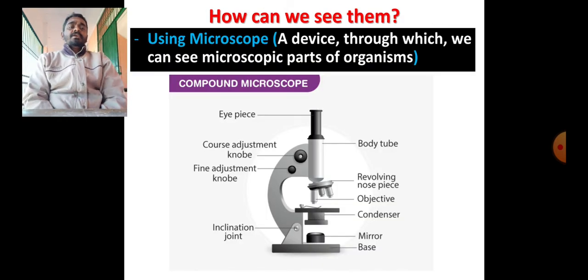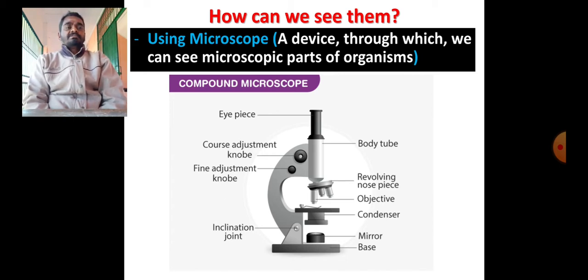If we proceed to look into the structure of cells, we need a device. So how can we see them? We need a microscope. That is the reason the organisms which can be seen only through a microscope are called microscopic, and that is why we said that all these cells are microscopic in nature. Now, the microscope. What is a microscope? Many of us are aware of it, and we have seen it in lower classes, but once again I repeat it.